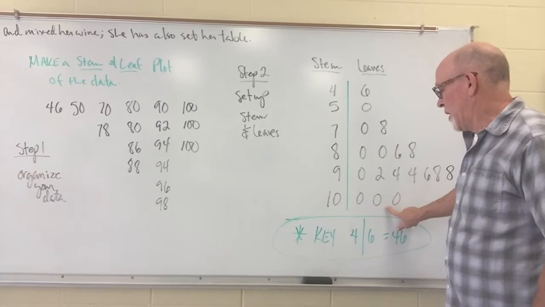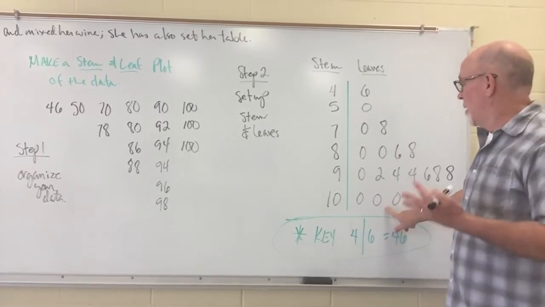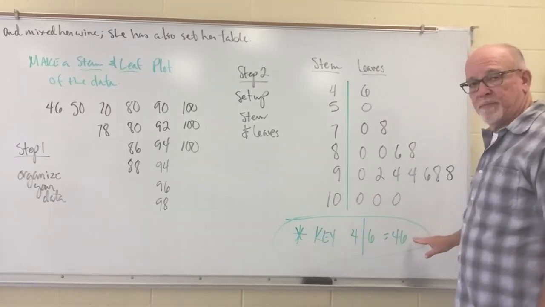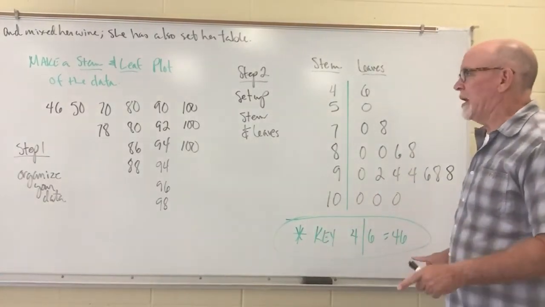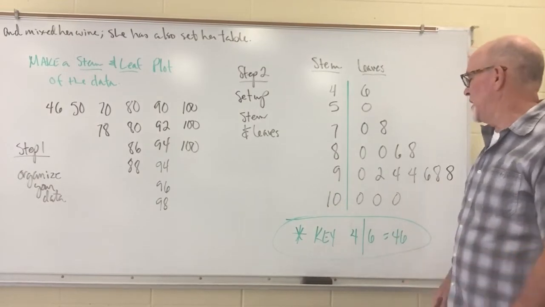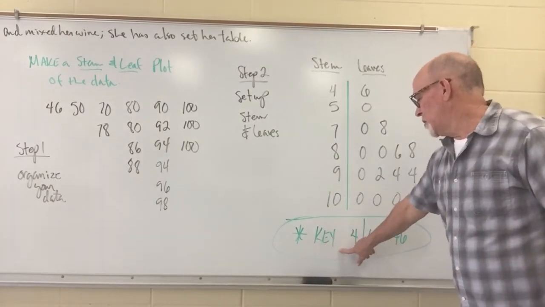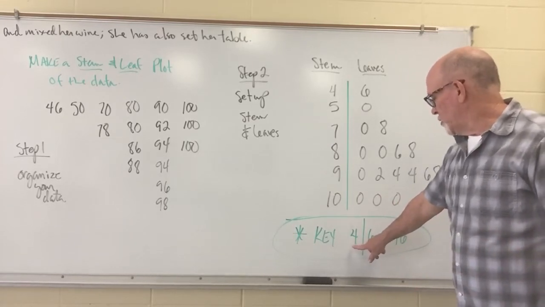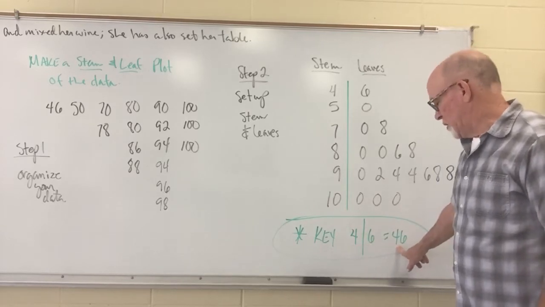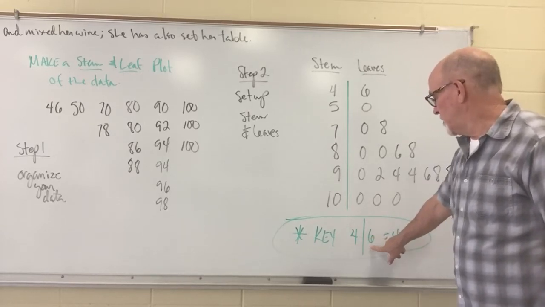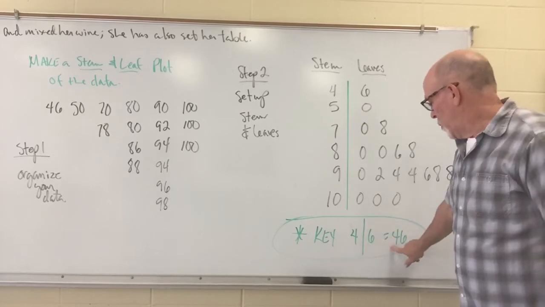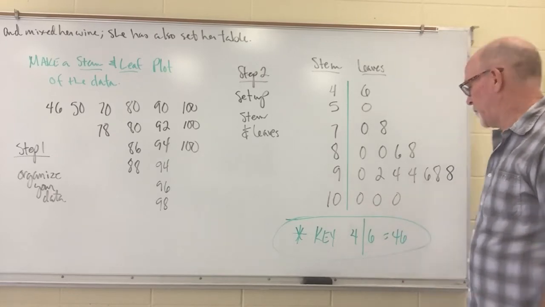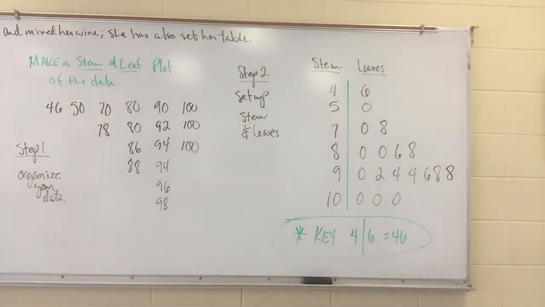1, 2, 3. Now, to have a proper stem and leaf plot, you must have a key. Okay? If you do not have a key, you do not have a proper stem and leaf plot of your data. So, put your key down at the bottom. Let your reader know that's looking at your chart that a 46 is read as a 4 in the stem, a 6 in the leaf or leaves. So 46 is for your branch, if you will, and the leaves. All right? Make sure you have a key.